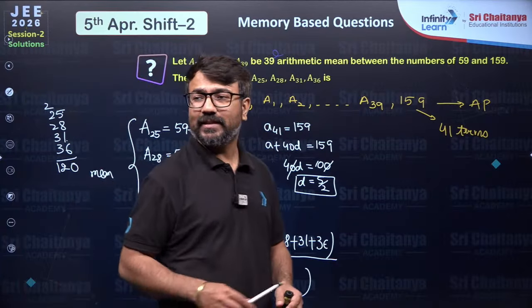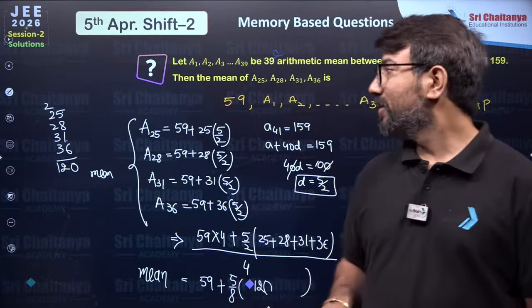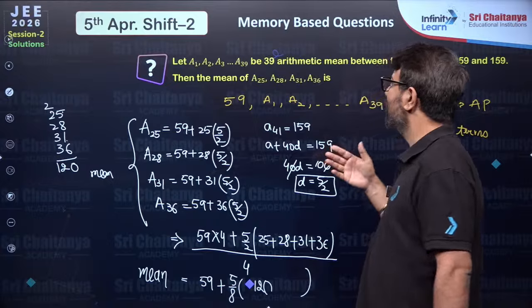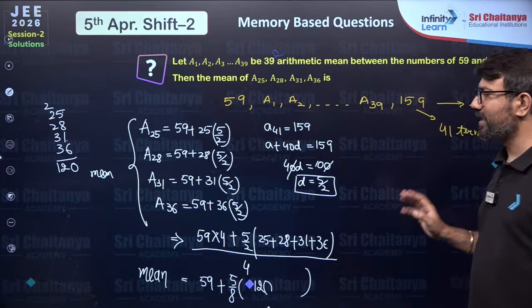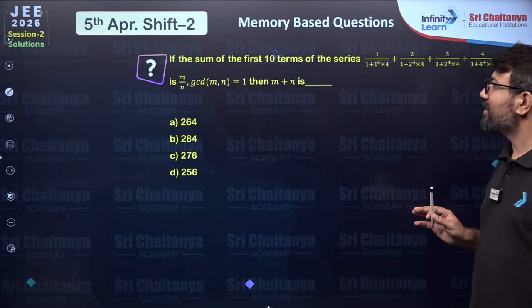So is everyone in the class able to understand? Very easy question that we have got. From here they are just asking to get the average of these observations. So it will be very easy for us to get the answer for this problem. Now my dear students, let's go ahead to the next problem.